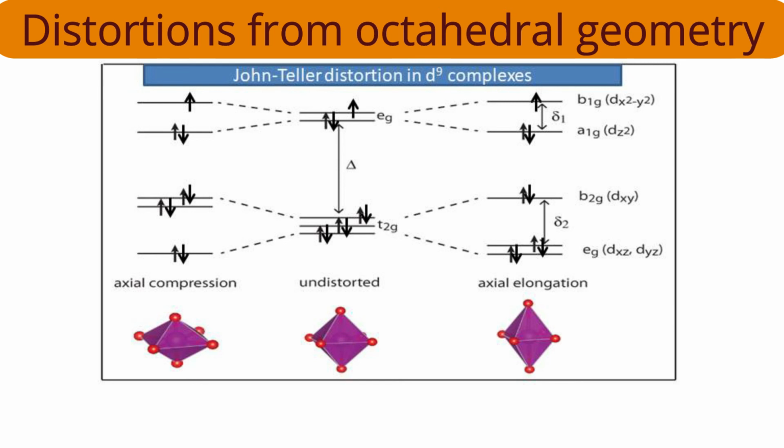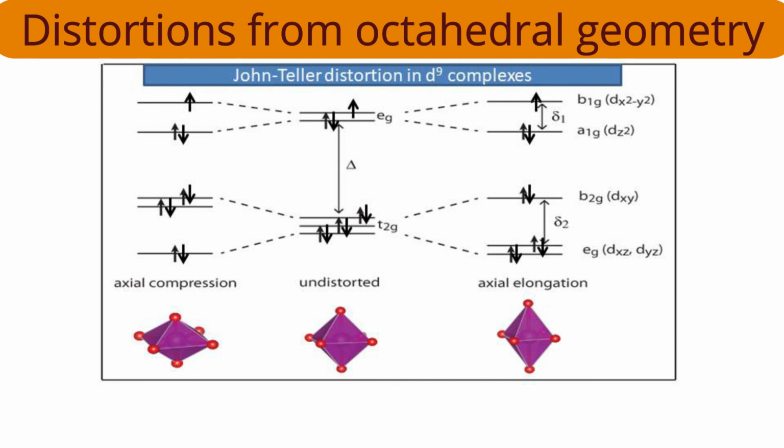When I consider Z in distortion, at that time orbitals which have Z component will experience more repulsion, so their energy will increase. So in case of the EG, see, dz square orbital will increase in energy. What is the level for that? A1g. And dx square minus y square orbital will decrease in energy. What is the level for that? B1g. Three electrons are in EG. How will those electrons be distributed?